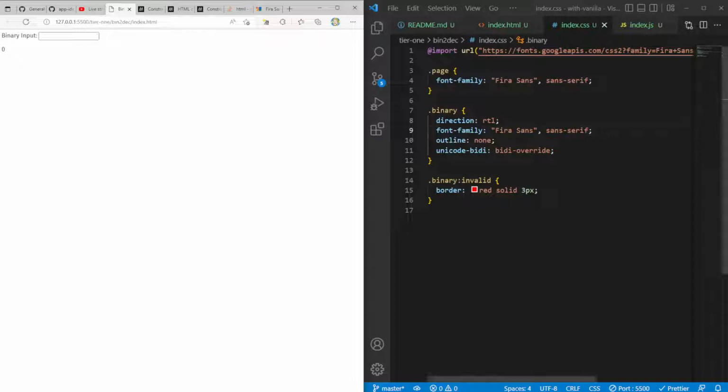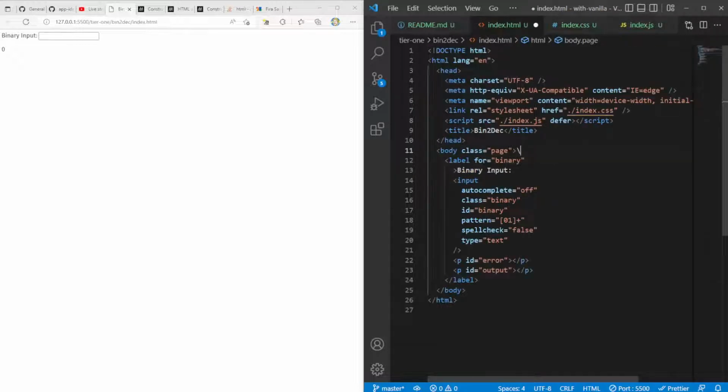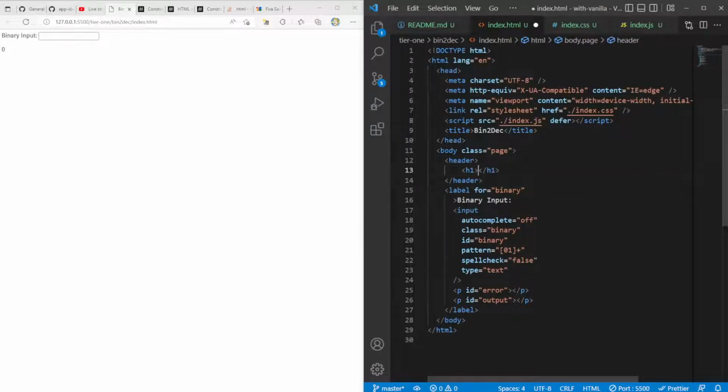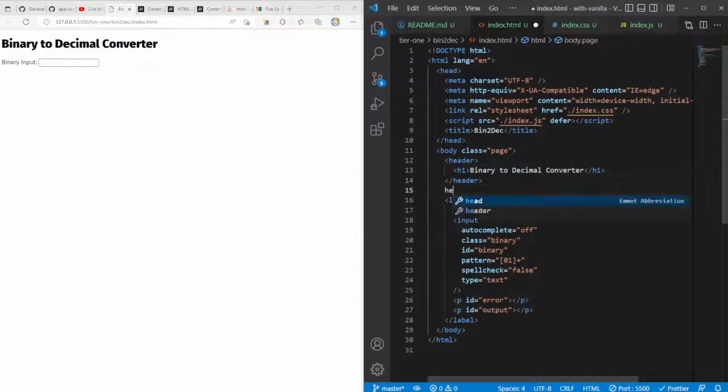Anything else that we can do? I'm sure we can come up with other things, but I think in this point, it's not really as important. There's not really too much styling that I can do here to make it look any nicer. What we could do is maybe give this a header. Say something like binary to decimal converter, something like this, and that's already black for us. And I might even want to just create a horizontal divider there.